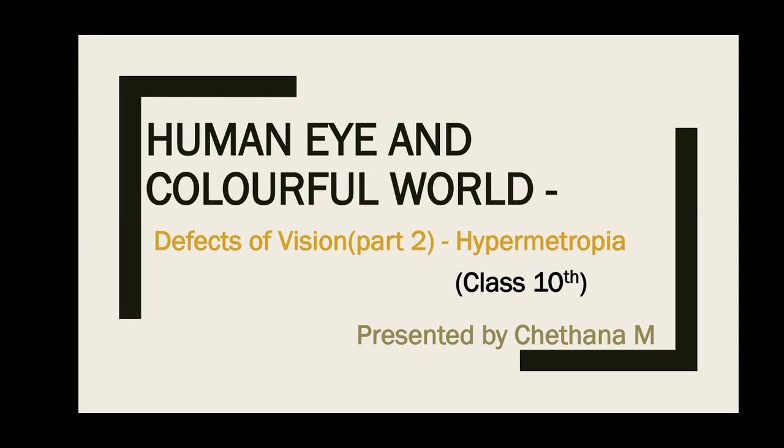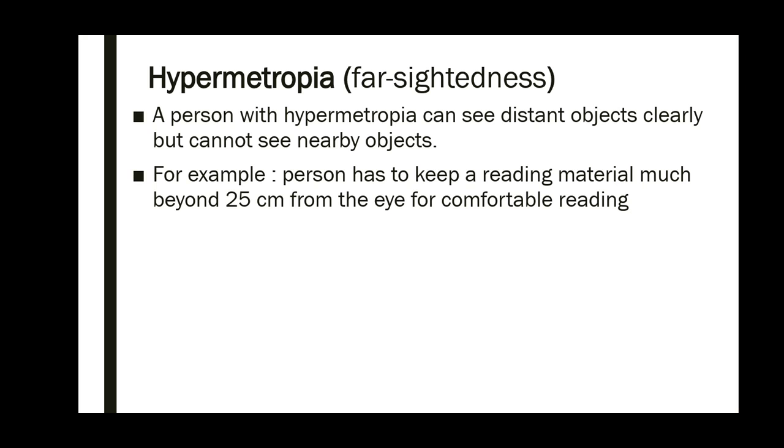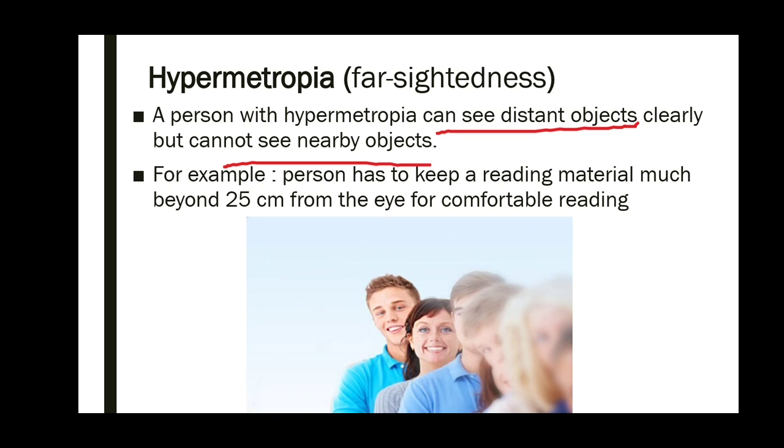In this video, we are going to study the defects of vision under the chapter Human Eye and Colorful World. In the previous video, we have studied myopia, right? Now we will learn more about hypermetropia. Hypermetropia is completely the reverse of myopia. It is also known as far-sightedness or long-sightedness. A person with hypermetropia is able to see far objects clearly but cannot see nearby objects clearly.